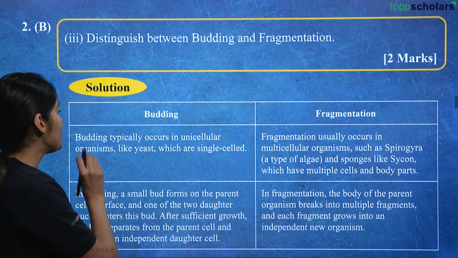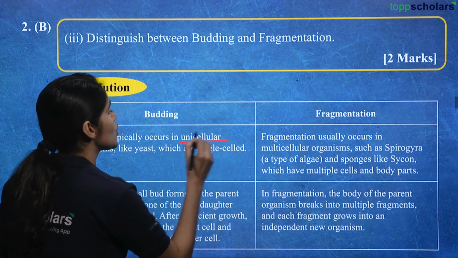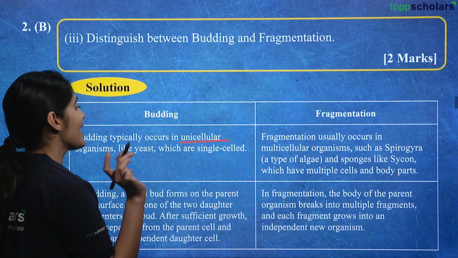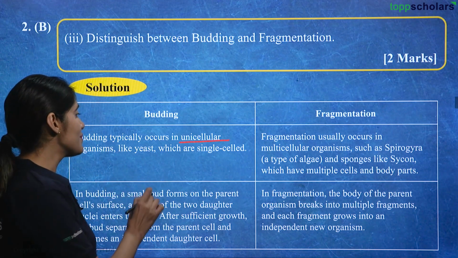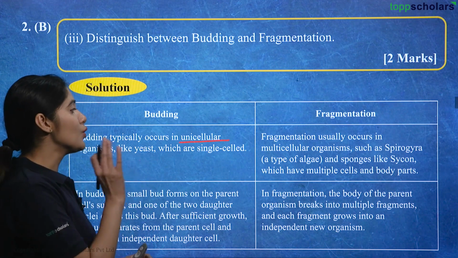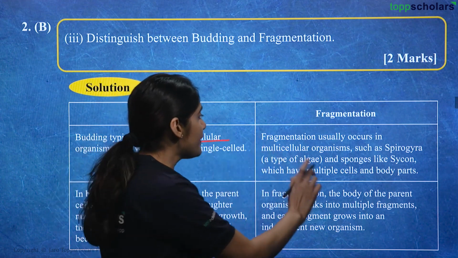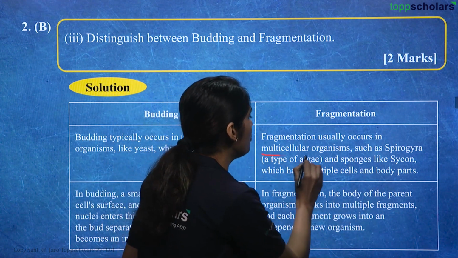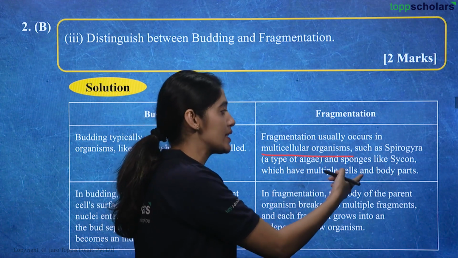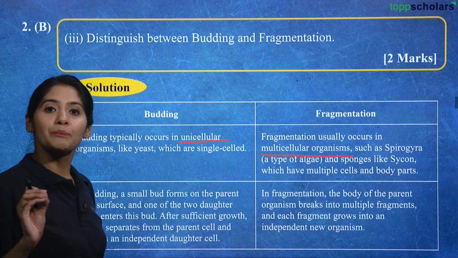First, budding typically occurs in unicellular organisms, right? So the first difference is that budding occurs in unicellular organisms like yeast, which are single-celled. So budding only happens in single-celled organisms, whereas fragmentation usually occurs in multicellular organisms such as Spirogyra and sponges like Sycon, which have multiple cells and body parts.